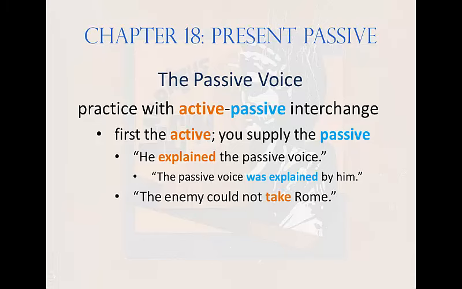Next sentence. The enemy could not take Rome. What's the direct object?